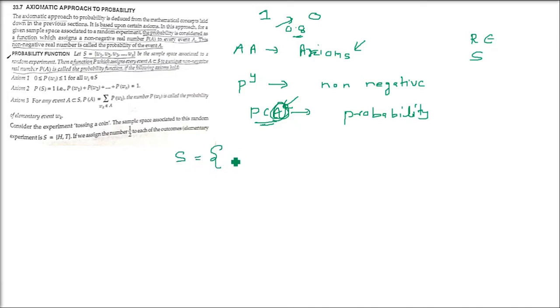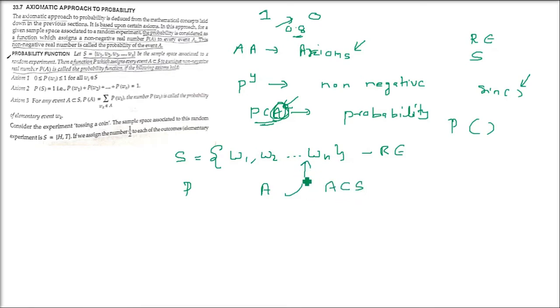So I am making a sample space S, and we are saying let S be W1, W2, W3 till Wn, and this be the sample space associated to some random experiment. Then a function P assigns a value to every event A belonging to S. Function is always with the round bracket. For example, in C, C++, sin with a bracket, that is a function. So every function has a round bracket. This function gives a value for every event, and this event has to be a subset of this sample space S, meaning all the elementary events which are coming in A should be in the sample space.